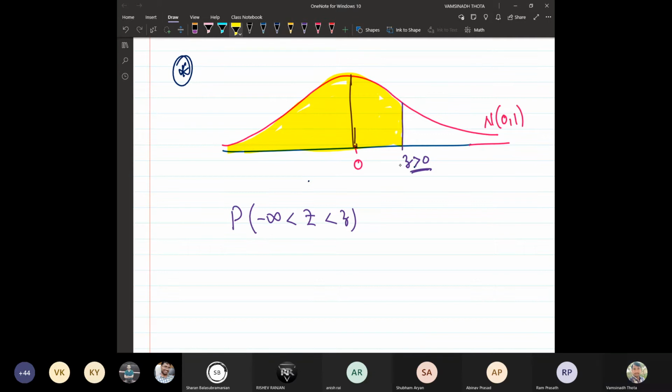Okay, fine. Now I will write one more quantity: the probability of 0 less than capital Z less than z. What is the relation between these two values? This one is from 0 to Z only, but the other is from minus infinity to Z. If you understood what 0 is, then it will be clear.